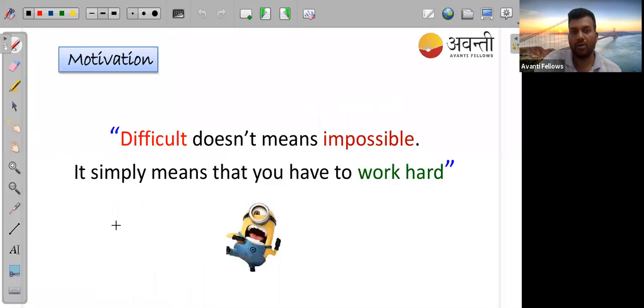Okay, so now guys, before starting today's session, this is a new unit, so we'll start with a quick motivation. Today's quote is: difficult doesn't mean impossible. Okay, it simply means that you have to work hard. So guys, if you are feeling anything is difficult, that doesn't mean that it is impossible to complete. The thing is that you have to do a little more hard work.